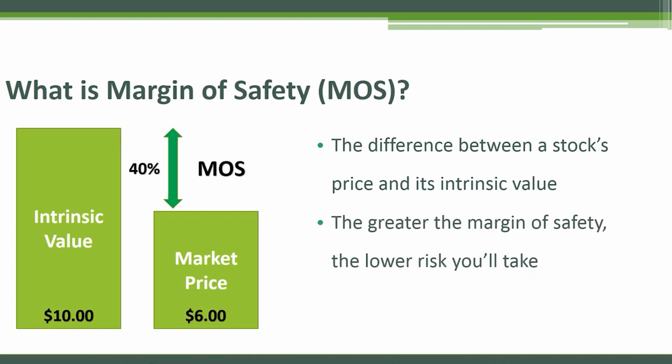The margin of safety is achieved when a stock is bought at a price which is sufficiently below underlying value to allow for human error, bad luck, or extreme volatility in a complex, unpredictable, and rapidly changing world. Or in other words, using a margin of safety will allow you to correct your mistakes in your investment analysis and valuation. Well, when it comes to stock valuation, we make mistakes all the time.